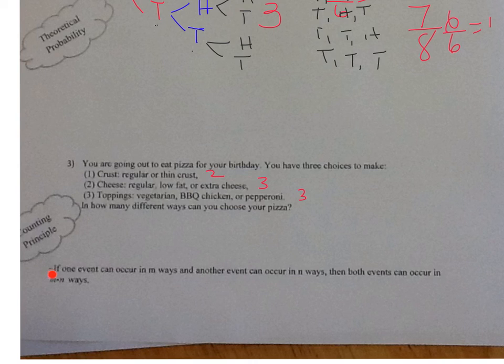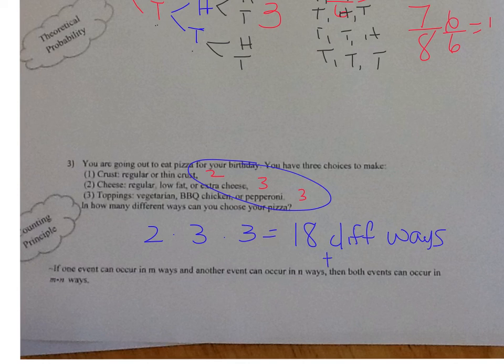So if you look down here, it says, if one event can occur M ways and the other event can occur N ways, then both events can occur M times N ways. So I take all these different ways and I multiply them together. So I have 2 times 3 is 6, times 3 is 18 different ways to make a pizza. This is called the counting principle.